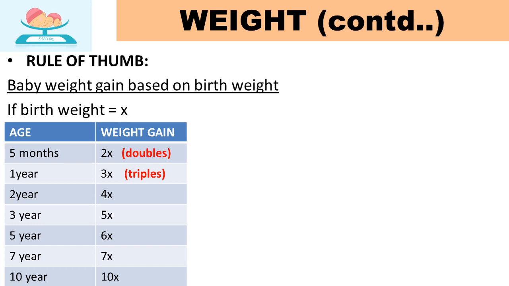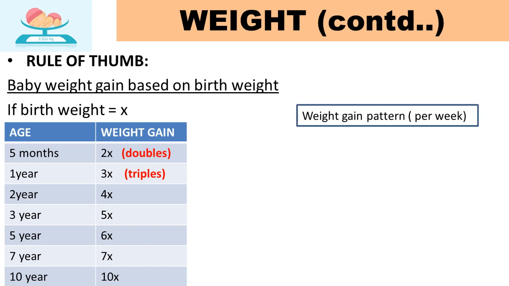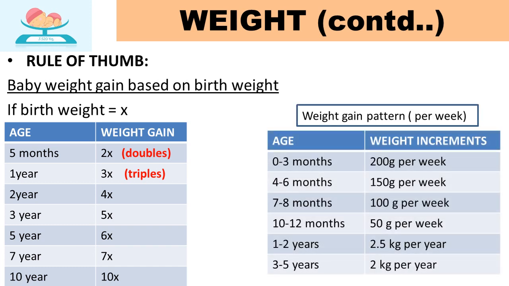Let's see the weight gain pattern week-wise. When the baby is less than 3 months, the baby gains 200 grams per week. At 4 to 6 months of age, there is a weight gain of 150 grams per week. At 7 to 9 months, 100 grams per week. At 10 to 12 months, the baby gains 50 grams per week.